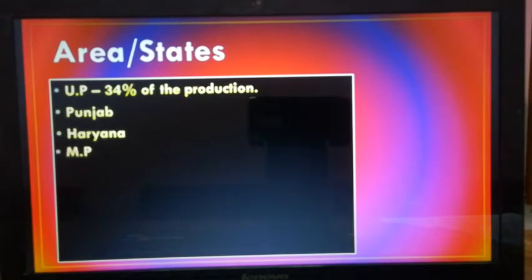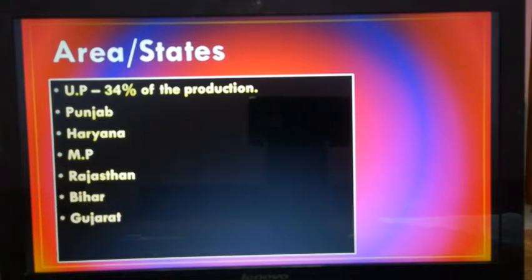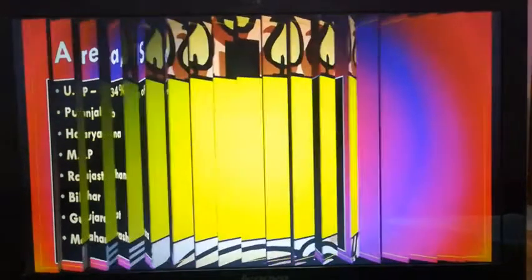So Punjab, Haryana, UP, even MP and Rajasthan are producing. Punjab, Haryana, Madhya Pradesh, Rajasthan, Bihar, Gujarat and Maharashtra are the main states. Among them, 34% is produced by UP. Even Gujarat and Maharashtra produce it. These are the states. Only the main points are given here.